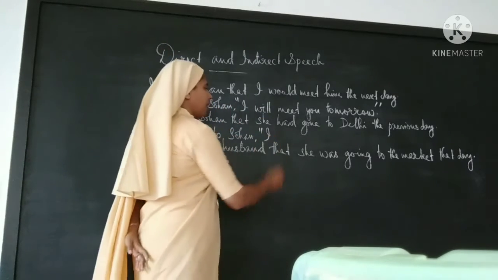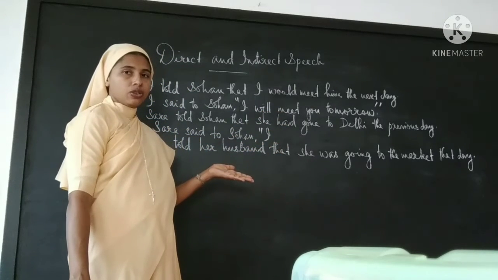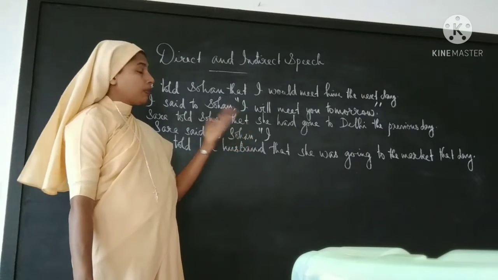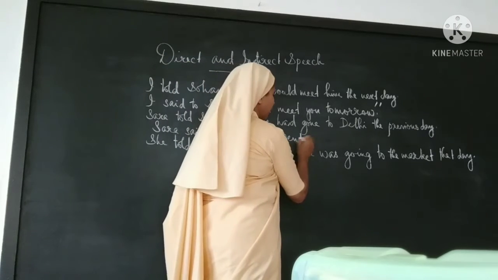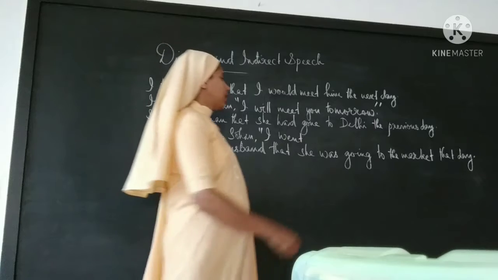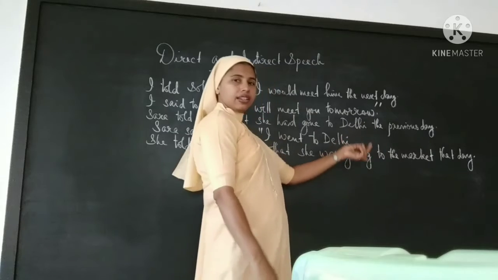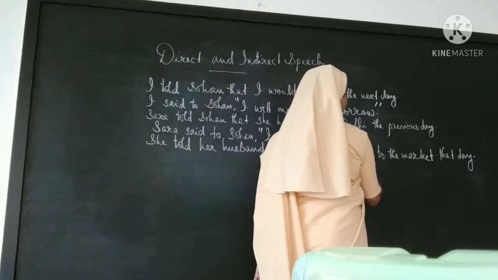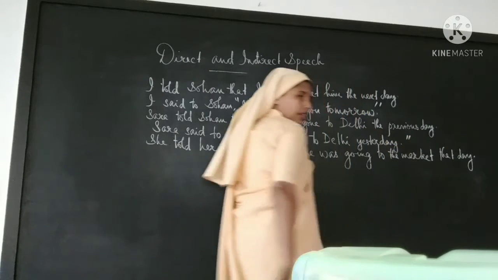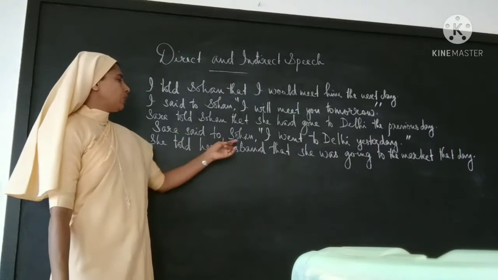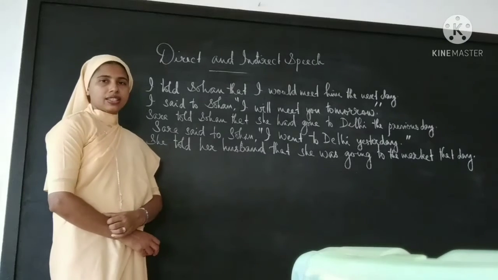I had gone can be either simple past or present perfect. Since it is the previous day, that will be simple past. So had gone will be changing back to went. I went to Delhi the previous day, that is yesterday. Full stop, double inverted commas. So, Sarah said to Sohan, I went to Delhi yesterday.